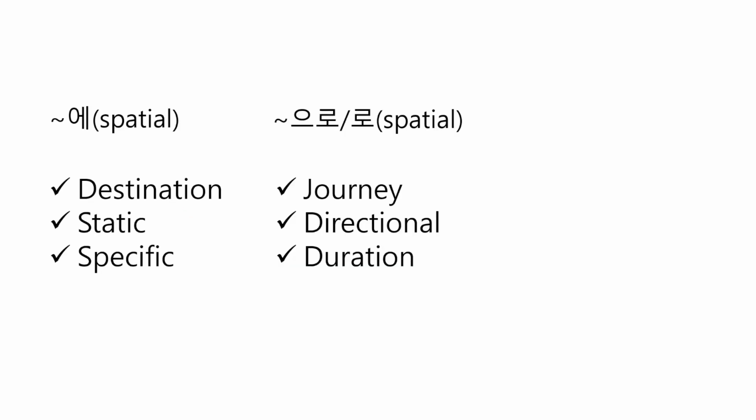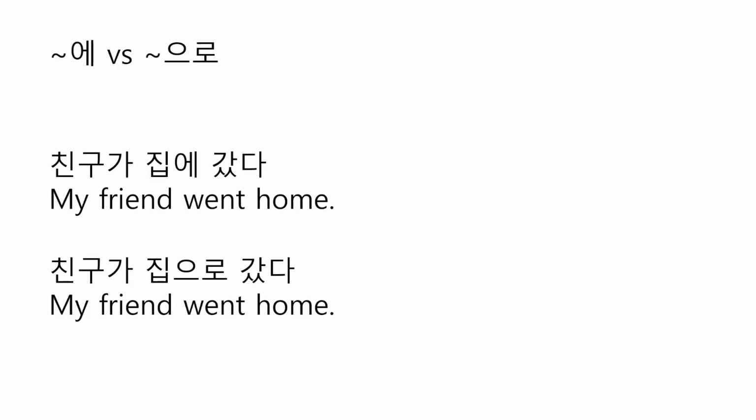The biggest difference between spatial 에 and spatial 으로 is that 에 emphasizes the destination and 으로 emphasizes the journey, and 에 is used for a much more specific place than 으로. Let's compare them using sentences. The first one, 친구가 집에 갔다, which means my friend went home.